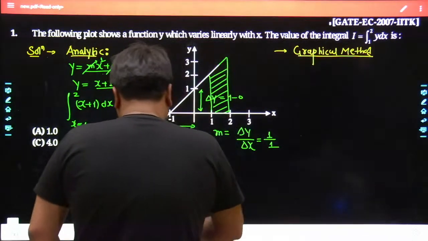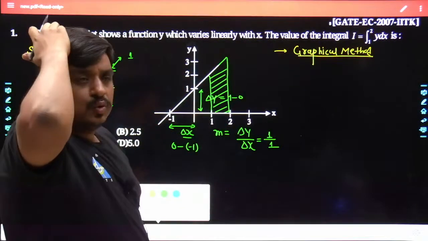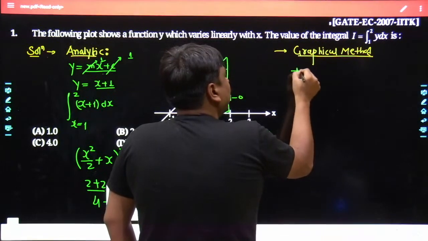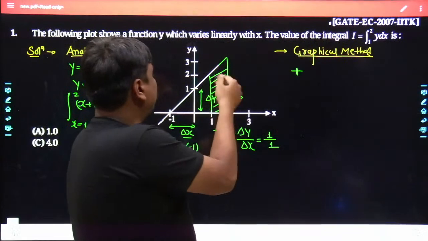And while choosing the graphical method, the area bounded by x equals 1, x equals 2, y and the x-axis would be regarded as positive, because it lies on the upside. May I know what the area is?